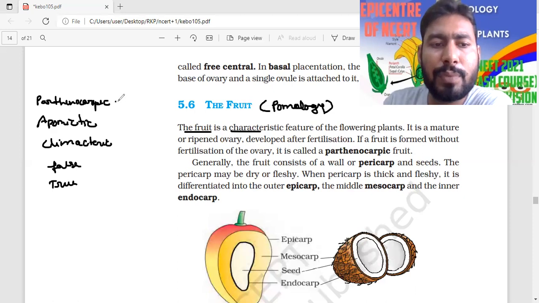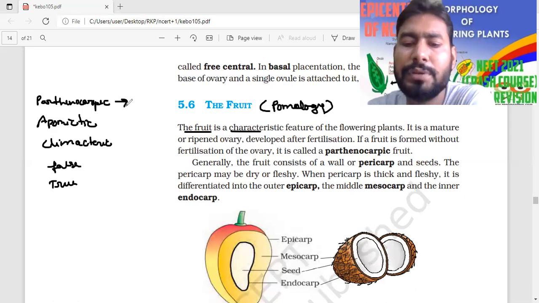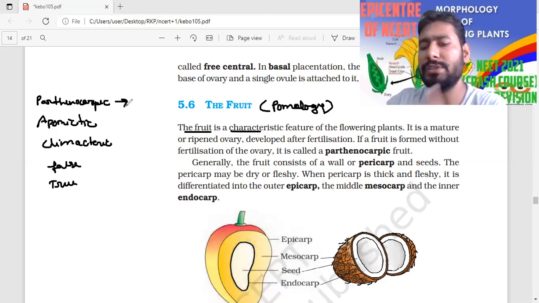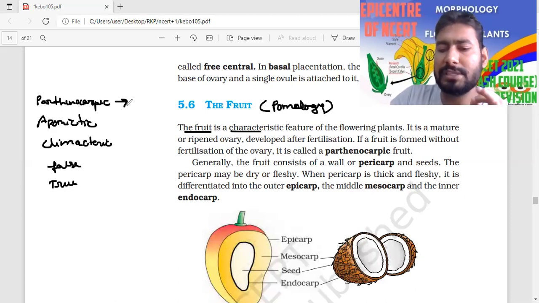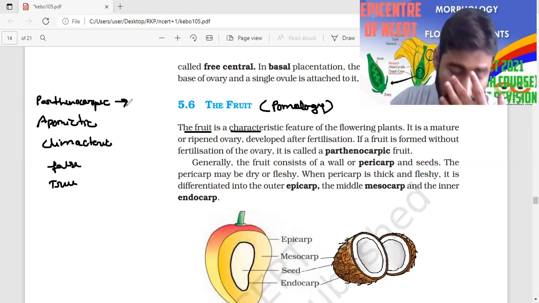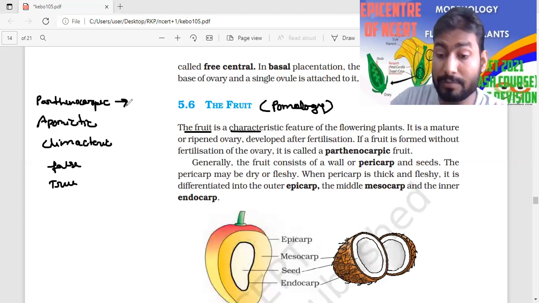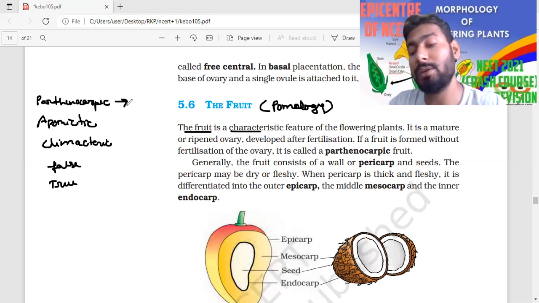Parthenocarpic fruit means the fruit which is formed without seed. This is called parthenocarpic. Without seed means this type of fruit forms without fertilization. Okay, the fruit which forms without seed is called parthenocarpic.